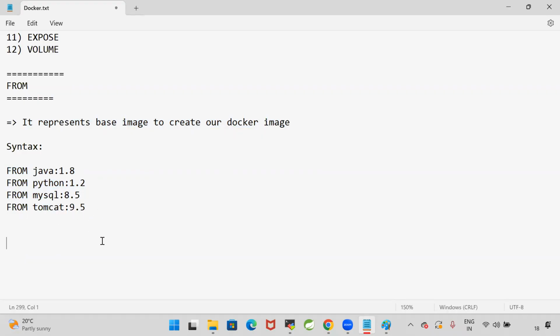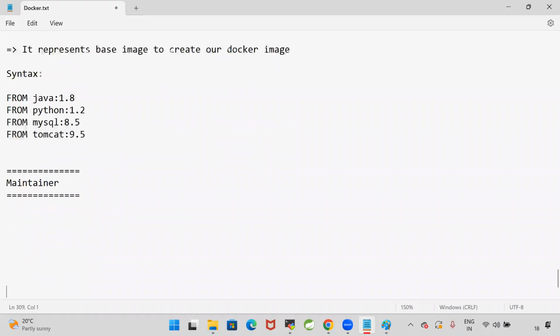Similarly, we have a next keyword called maintainer. It's very simple. Maintainer is used to specify who is the author of this Docker file. Maintainer is used to specify Docker file author information. In our team, multiple team members will be available.